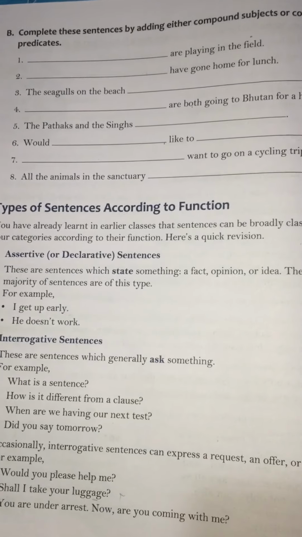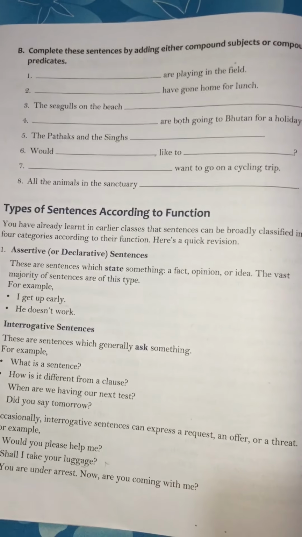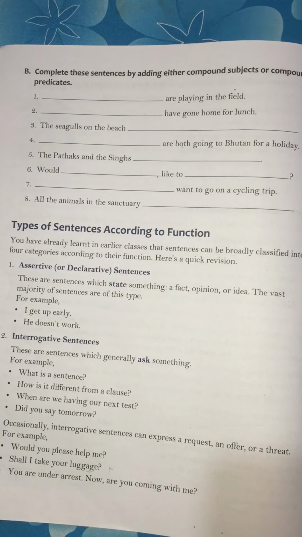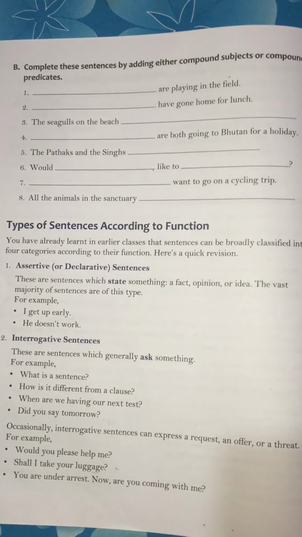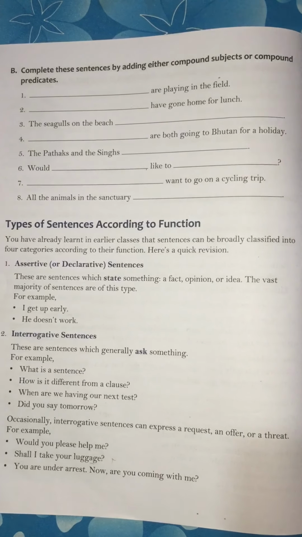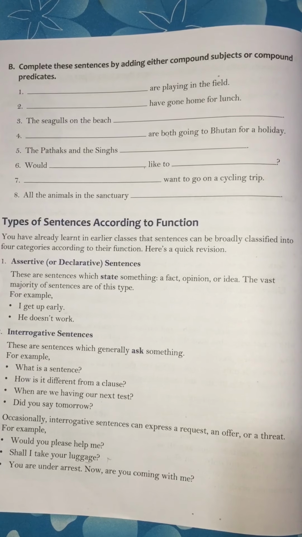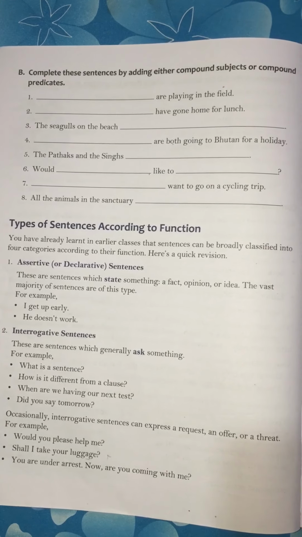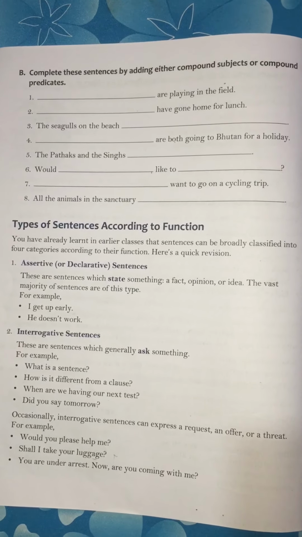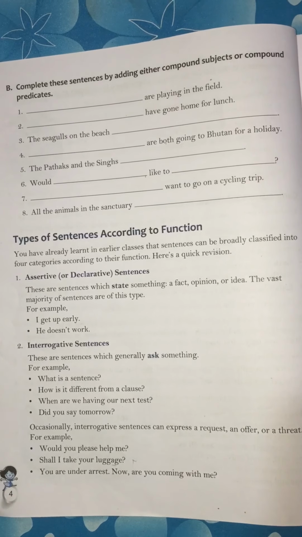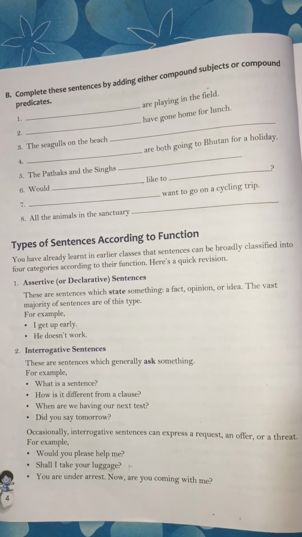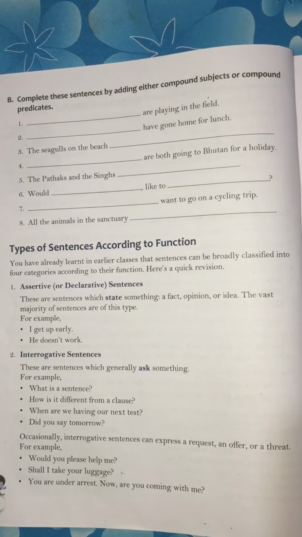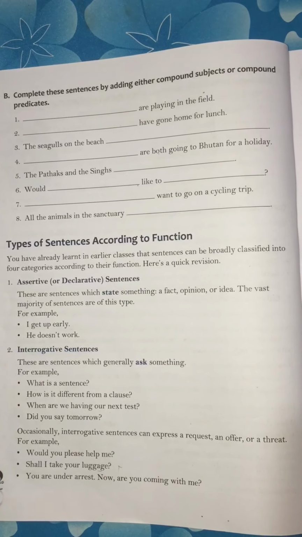Now, types of sentences according to functions. You have already learned in earlier classes that sentences can be broadly classified into 4 categories according to their function. Here's a quick revision. Assertive sentence. These are sentences which state something, a fact, opinion or idea. The vast majority of sentences are of this type. For example, I get up early.